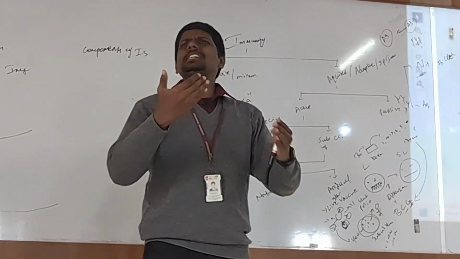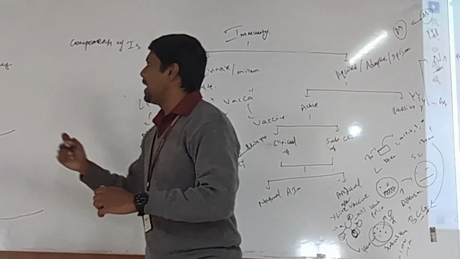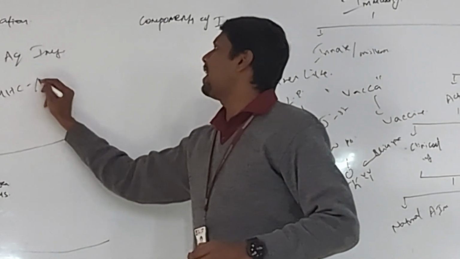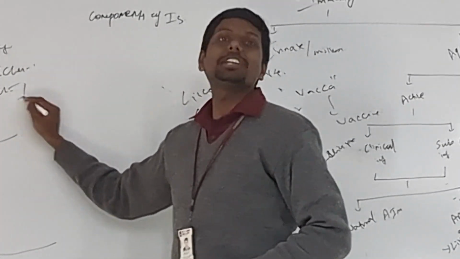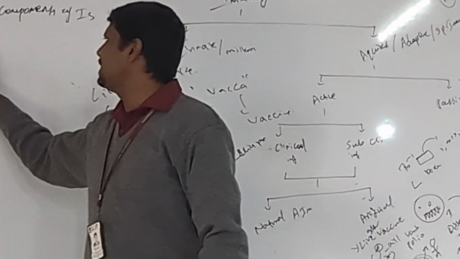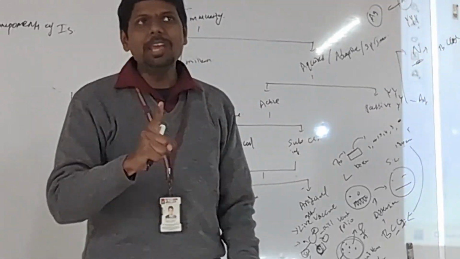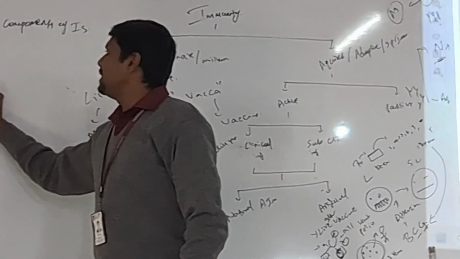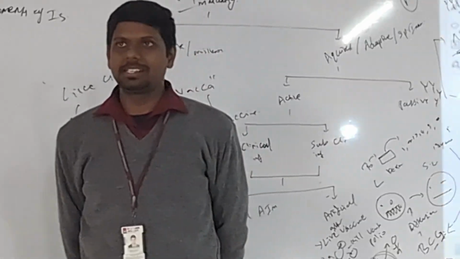So, what is this ID card system? Who is giving these IDs? They are given by our MHC, class 1, class 2. Now you understood, right? Class 1 is present in all the cells. All cells have class 1. But class 2 is only present on APCs, that means antigen presenting cells.